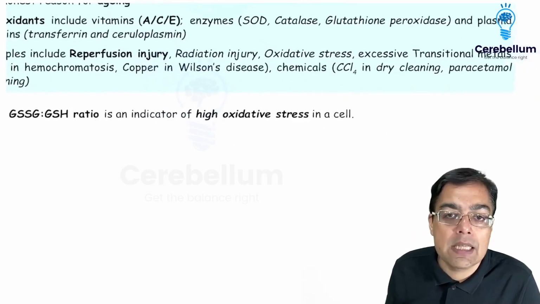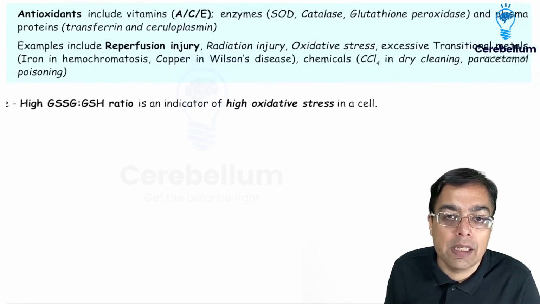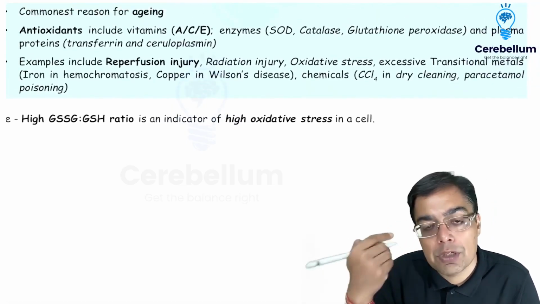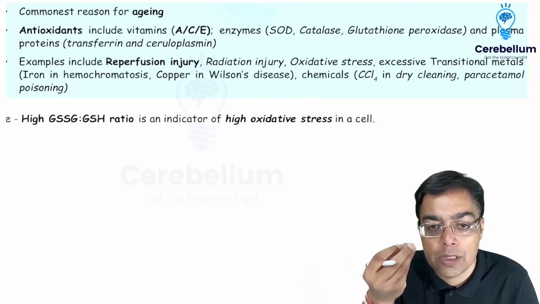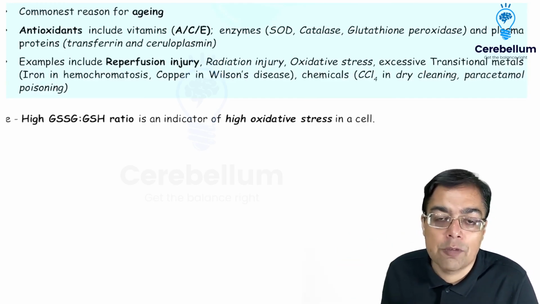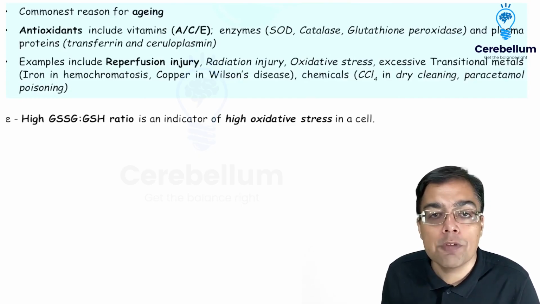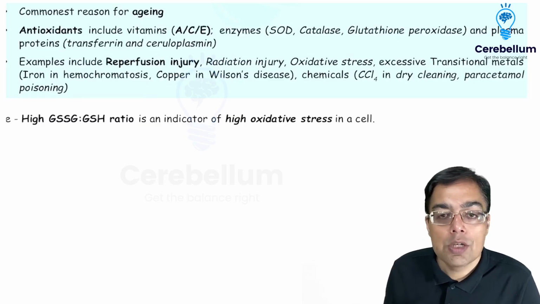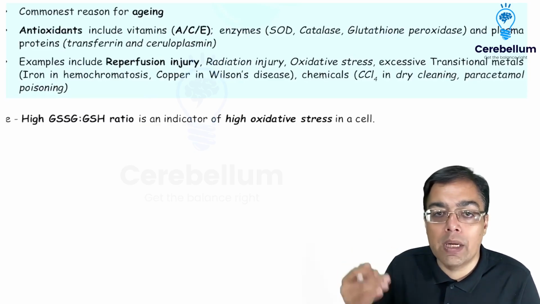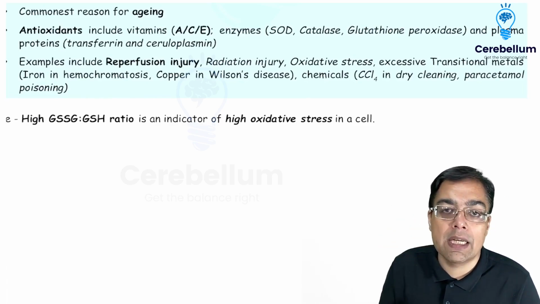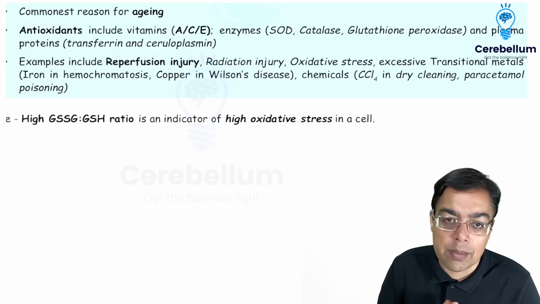Now, free radical injury examples are very commonly asked in the exam in clinical history based questions. So, a classical example can be reperfusion injury. A patient who has been given streptokinase, especially who has suffered from a thrombotic injury as in case of myocardial infarction, if there is a worsening of his condition, that's caused because of the presence of a reperfusion injury. Another can be radiation injury. So people who are going to be having exposure to, let us say, ionizing radiation, those radiations are going to convert the water inside the cell into free radicals that cause damage.